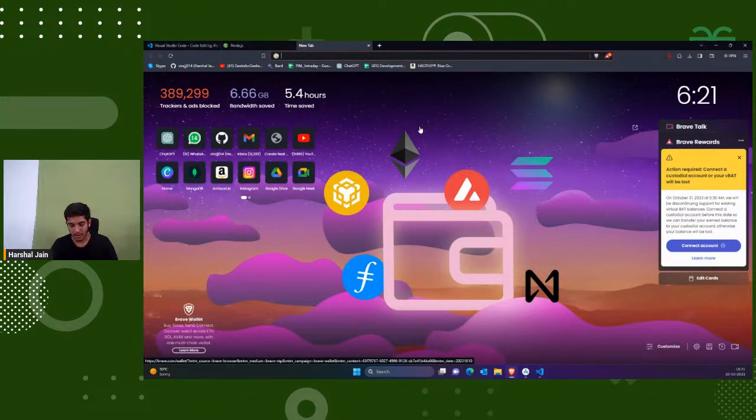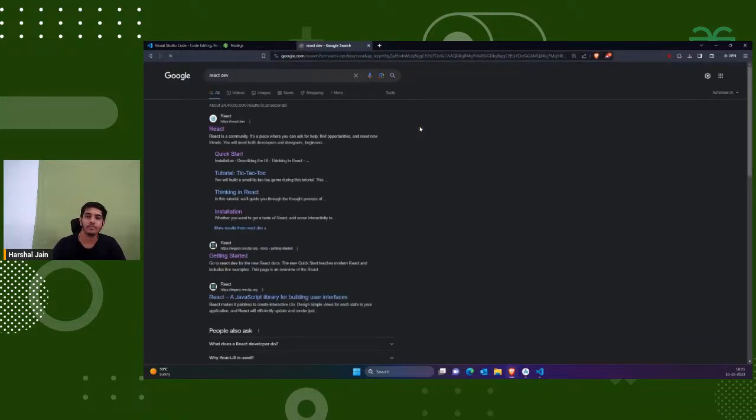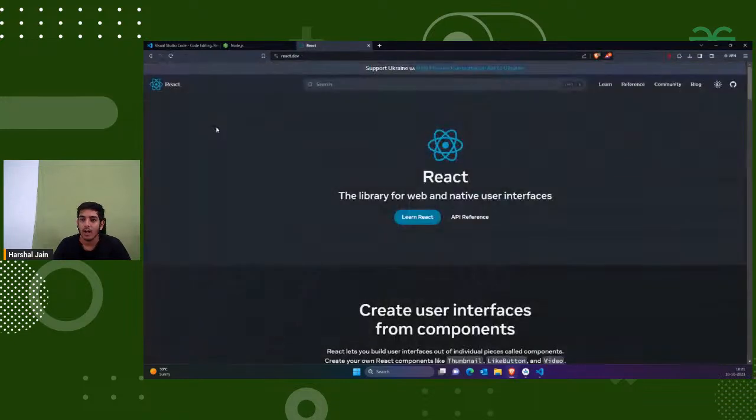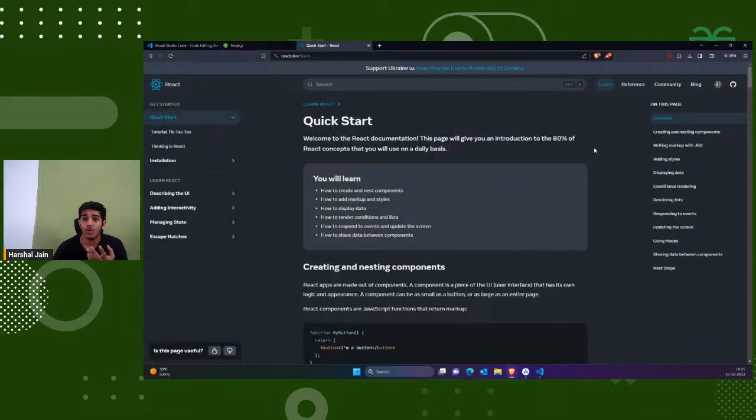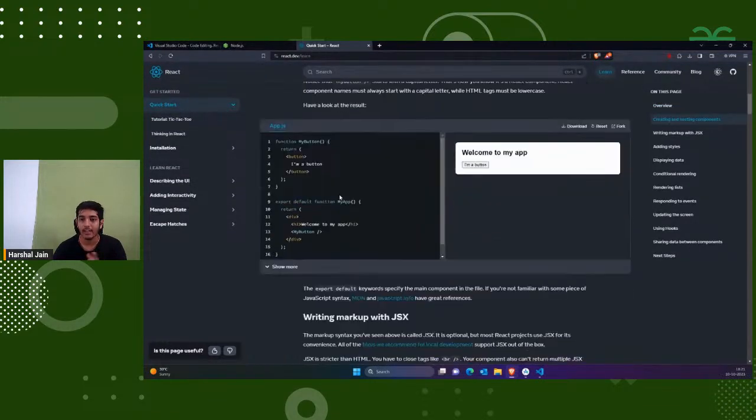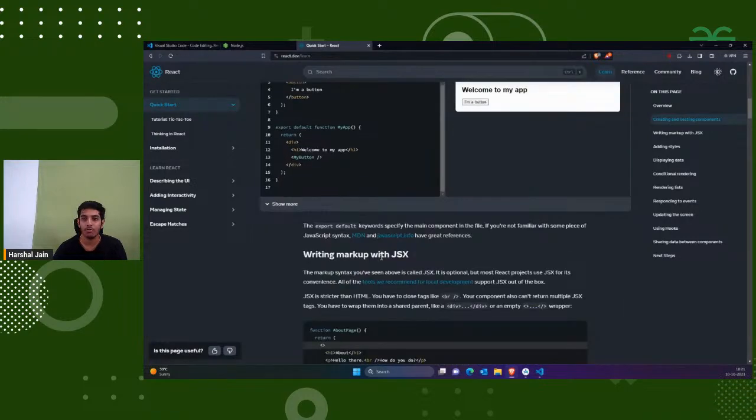Let's come here and I'm going to simply type React Dev. This is the React Dev website. You can see we have the first link here. If I go here, you would find the website. This is the React.js official website, which is maintained by Facebook. Here you can simply go and learn React. If you don't know what React is, just trust me, this website is really great and the documentation is really awesome. You can read more about this. And if you are struggling to cover some part of React.js, like hooks, some people face issues in hooks, this is a very great website. You can come here and take reference from here also. It's maintained by the official people, right?